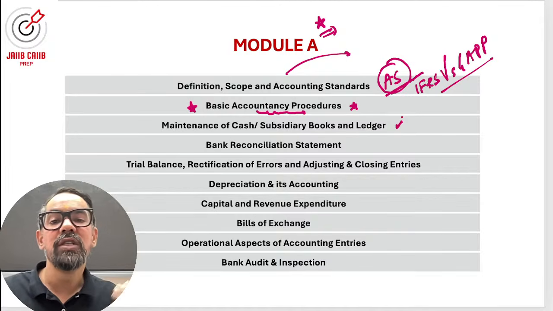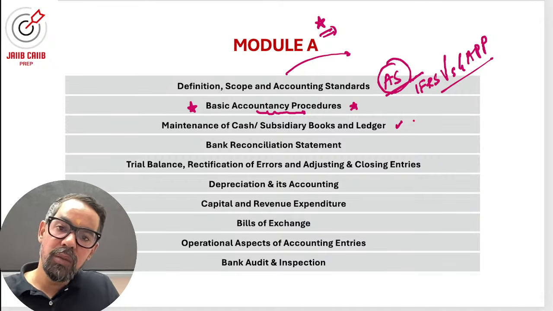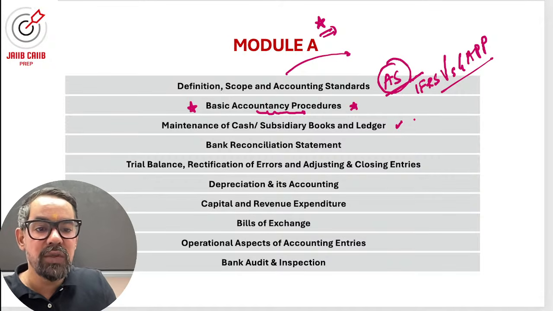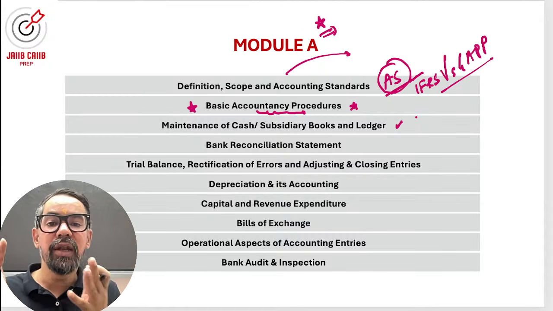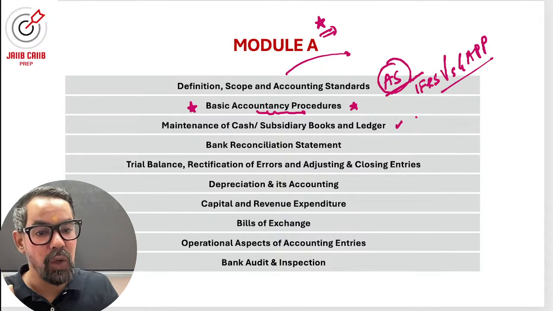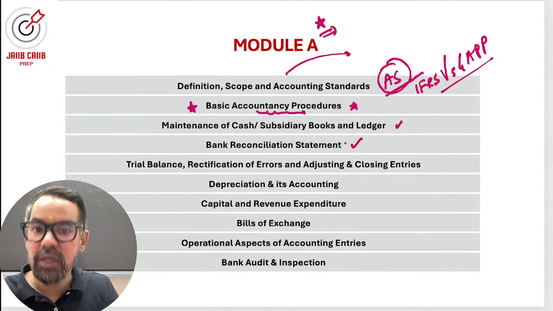They'll ask you which account will get debited, which account will get credited, and one question every time for 2 marks, where they'll ask you to match. They'll give you some transactions and the type of accounts, or the golden rule also, right? Then we have BRS. Last time they asked many questions around the BRS also.